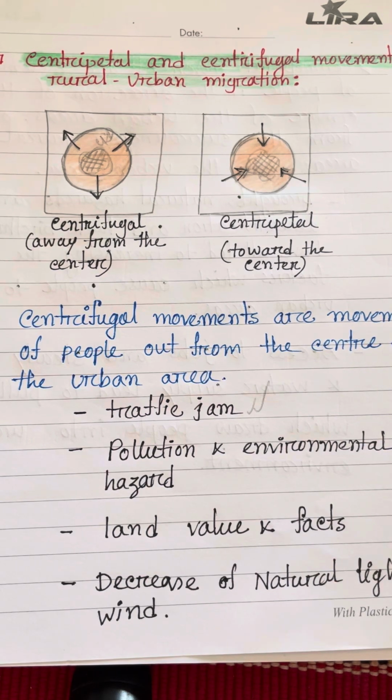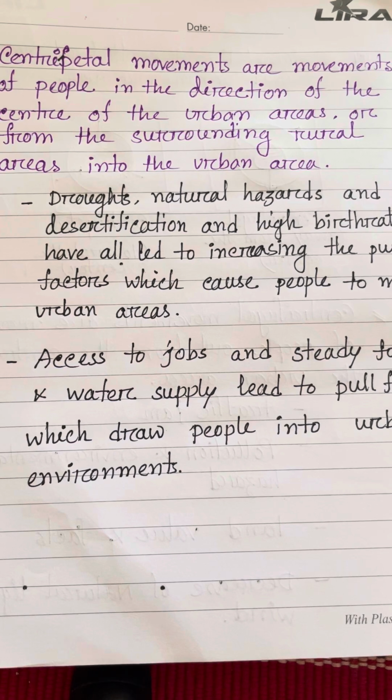And what are centripetal forces? Centripetal movements are movements of people in the direction of the center of the urban areas, or from the surrounding rural areas into the urban area.